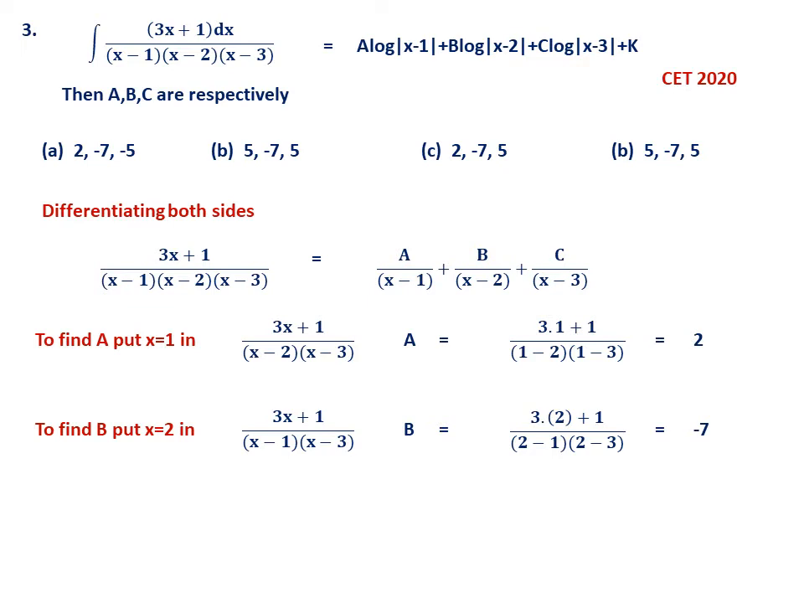But now the problem is A is also possible, C is also possible, because one is minus 5, another one is 5. So we have to find using the same method. You just take the expression 3x plus 1 divided by x minus 1 into x minus 2, then put x equal to 3. So you get the value 5, C equal to 5. So the option is C. And please note, this is the shortcut for finding the constants A, B, C. So this is question number 3. Let us proceed.